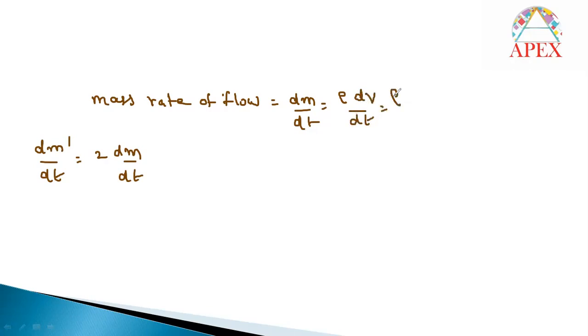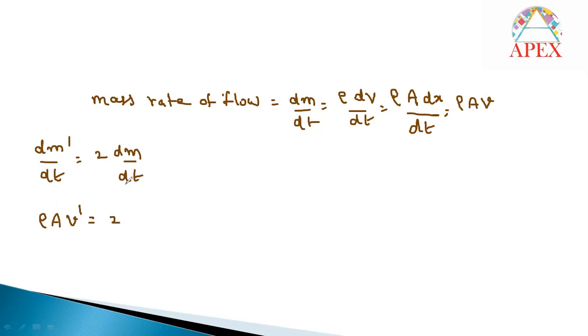And volume of the pipe you can write in terms of area of cross section of pipe into length only. Length can be a small element here, dx by dt. And dx by dt is nothing but velocity only. So what we can write for dm by dt, the rate of flow, is density rho into area into velocity, rho av. Okay. Then for dm dash by dt, the density of water does not change in any case. Area does not change. But to get more water, velocity should be more. So in place of v, I will write v dash.